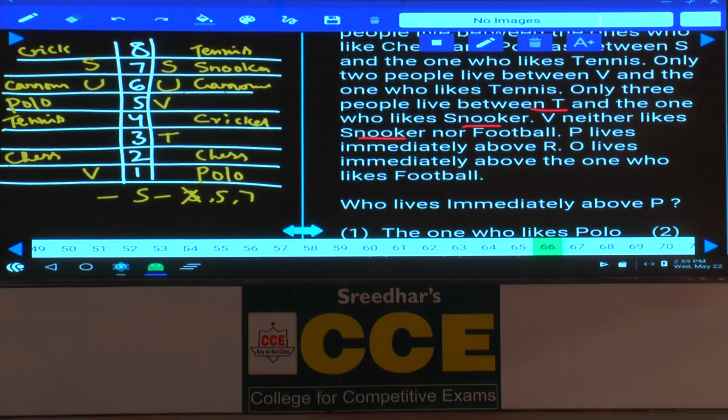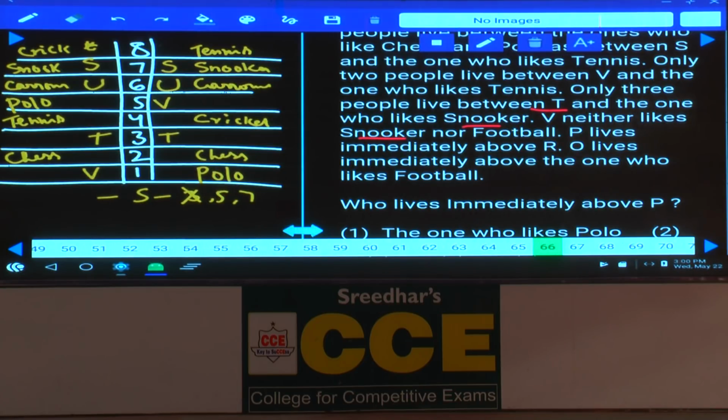Then coming to this one, T cannot be on the 8th floor, because if T is here, snooker and tennis must be in the same place, not possible. If T is on the 5th floor, then 1, 2, 3, V must be snooker, but V does not like snooker, and T cannot be here. If T is on the 4th floor, 1, 2, 3, the 8th floor must be cricket, that is also not possible. And next, if T is on the 3rd floor, then snooker must be on the 7th floor. Hence, in both the cases, T and snooker are on the 3rd and 7th places respectively.